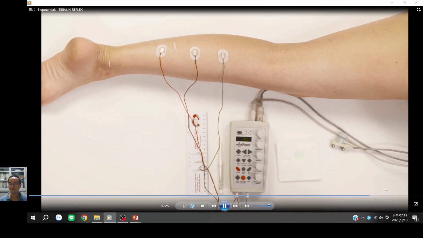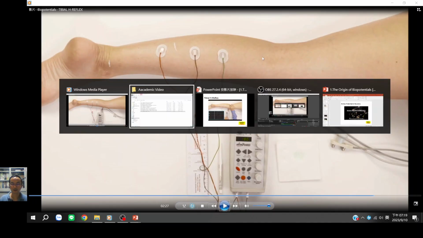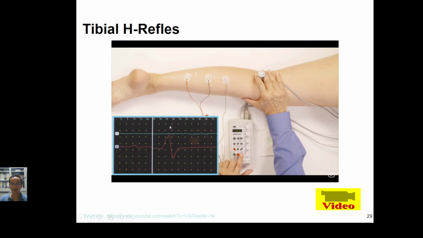Now, normally, we do the H reflex on both sides. Okay, so that is how we can use the biopotential signals to know about the H reflex.